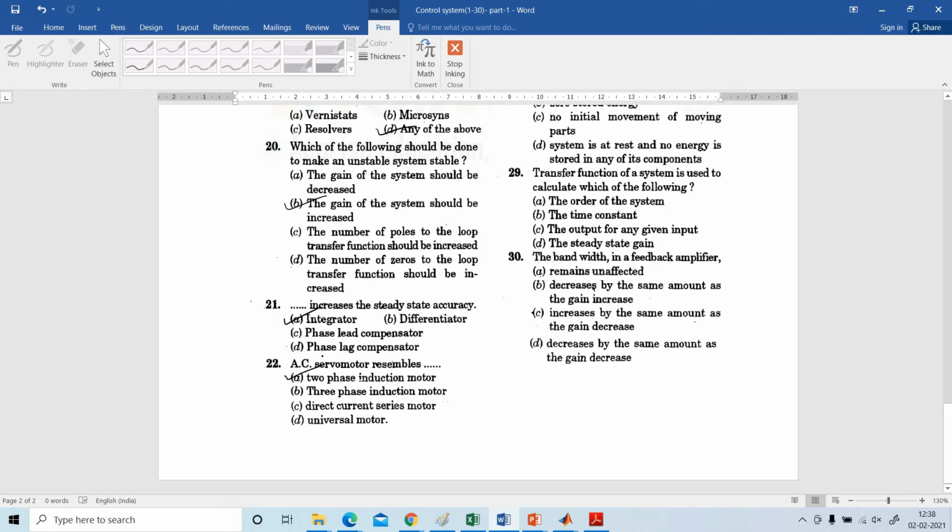As a result of introduction of negative feedback, which of the following will not decrease? Bandwidth, overall gain, distortion, instability. The answer is bandwidth.